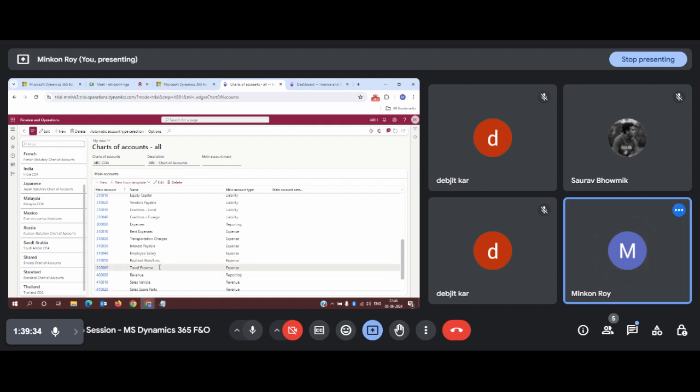So these all come under the expense category. Realized gain loss I will explain later. Travel expenses, if any employee is traveling, we need to bear the expense of that employee, so all those expenses related to travel will be debited into this account. So all the accounts are being defined: rent expense means if we are paying any rent, all those transactions related to rent only will be debited into this account. Okay.